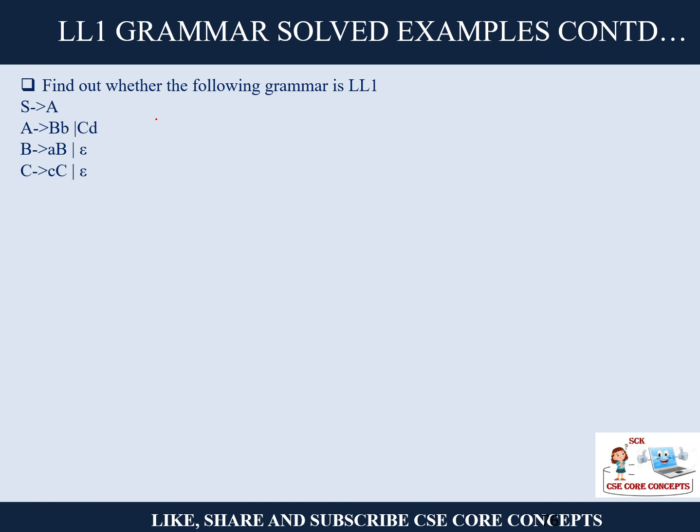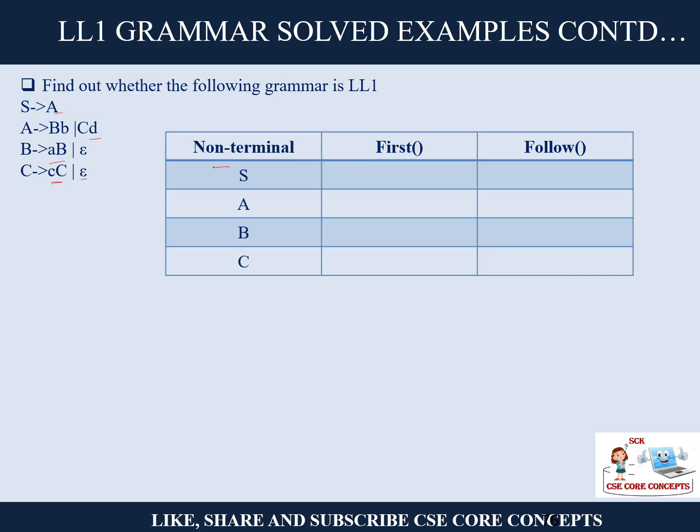Next, let's see, here there are a few more non-terminals: S to ABB, CD, B to AB, B to CC and epsilon. So let us get started with the non-terminals. The first of S will be, nobody is there. Okay, so let us find out A. Let us start with the C, okay, because again for A you have to have B. So for B, it's okay, B you can get from here, A and epsilon. So let's start with C. So for C it is c and epsilon. Great. Then for B it is A and epsilon. Great. For A it will be the first of B. So first of B is of course your A.